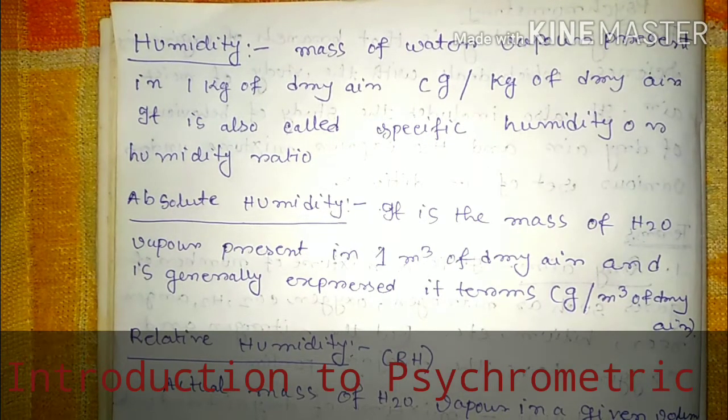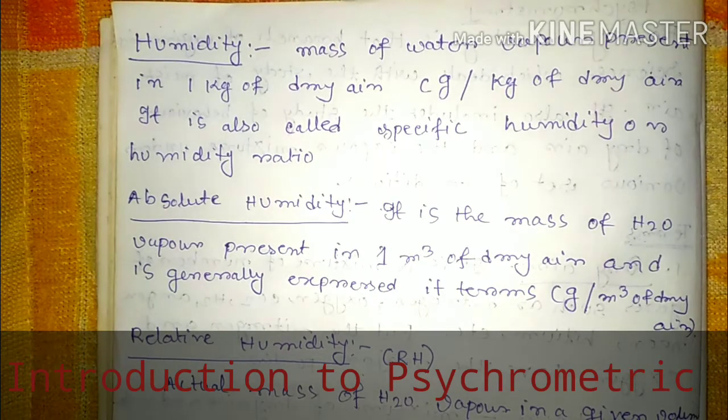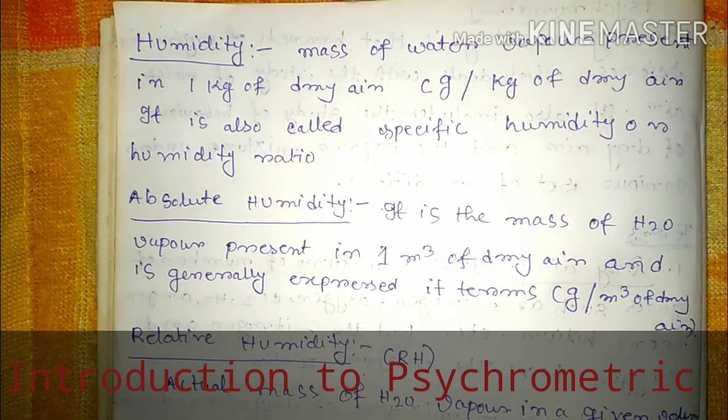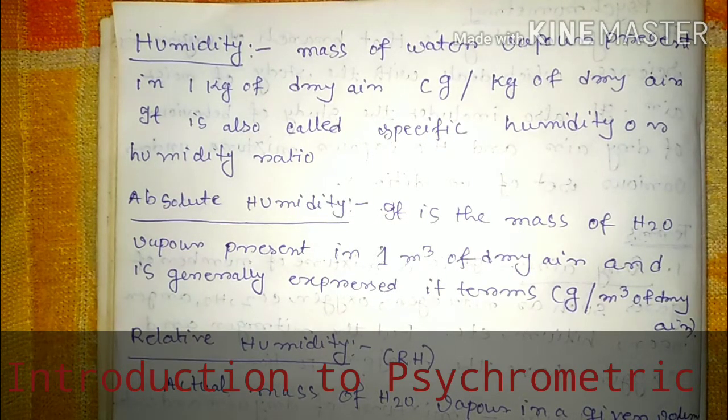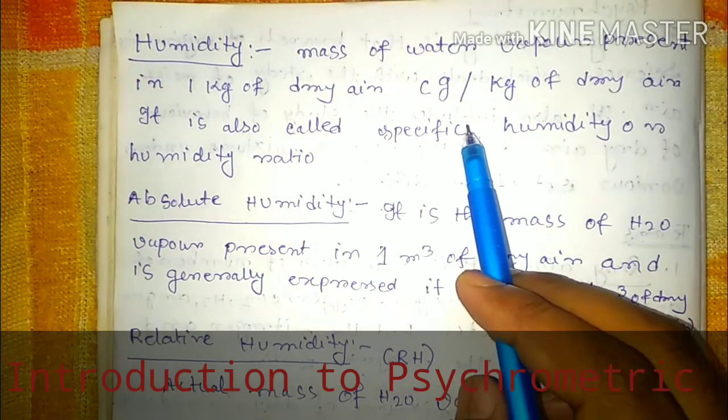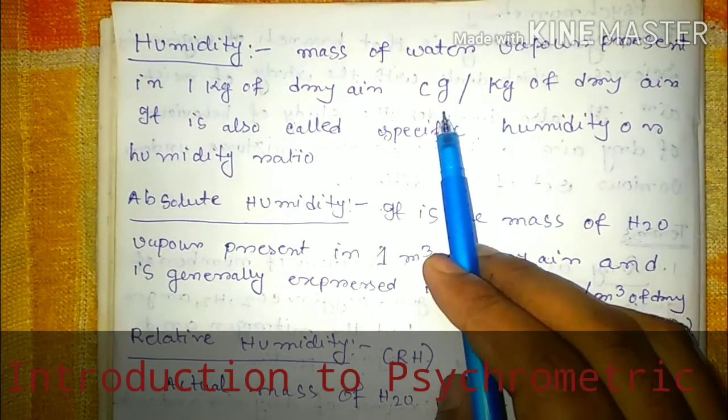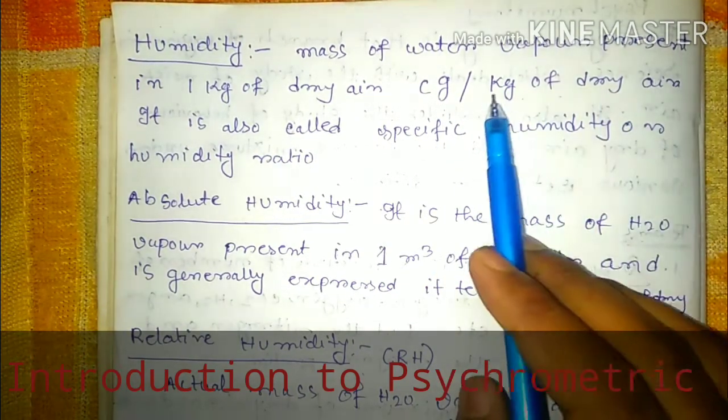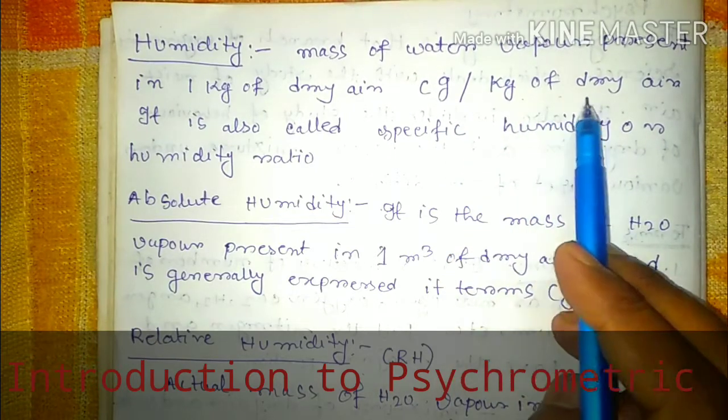So suppose in 1 kg of dry air, the amount of mass of water vapor present indicates humidity. And it is defined in gram per kg of dry air.